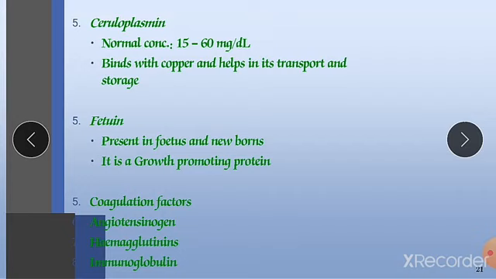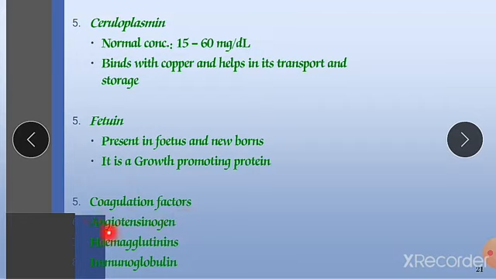Now next is coagulation factors. There are various types of coagulation factors which are available in our proteins, and the first is angiogenesis. This is the first. Second is angiotensinogen. This angiotensinogen is responsible for conversion of angiotensin 1 to angiotensin 2.